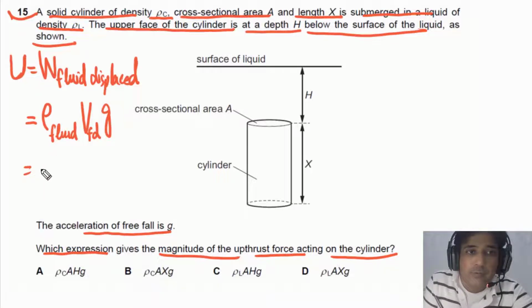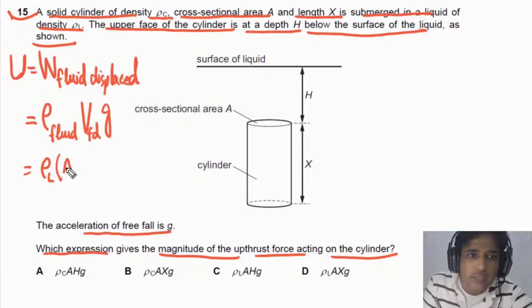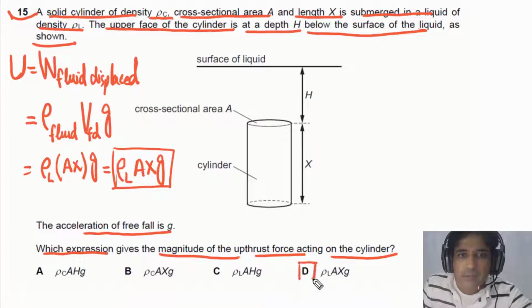The density of the fluid in this case is given as rho L. The volume of fluid displaced is equal to the volume of this cylinder, which is A times x. So we can write upthrust is equal to rho L times A times x times g. So the answer for this question is D.